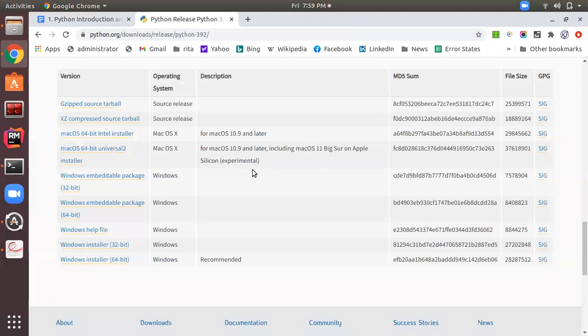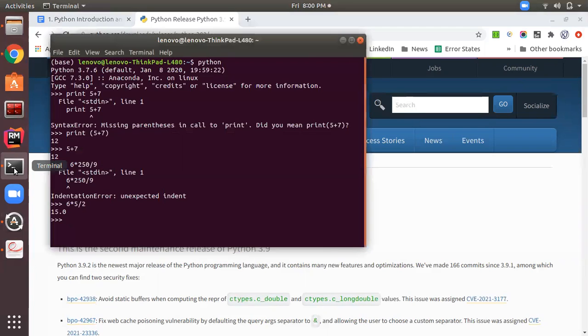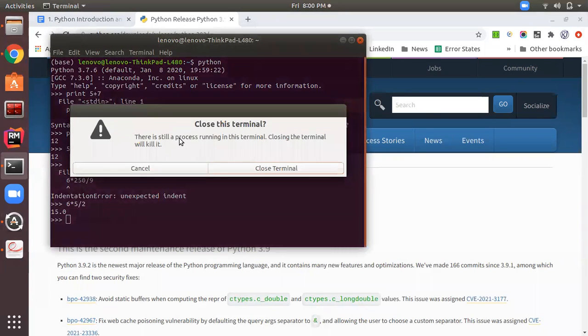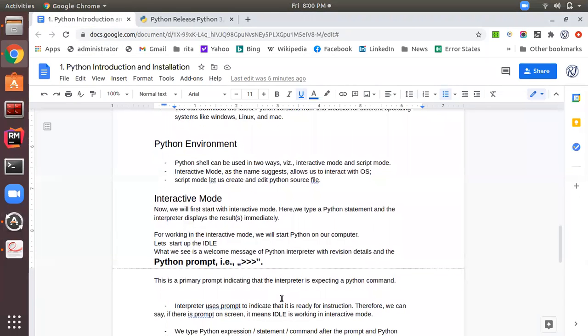So once you install Python, it will show you an integrated development environment that I am going to show you right now. Let me close this tab. Okay, I will show you from the starting. Okay, so let's see what the IDLE environment looks like.